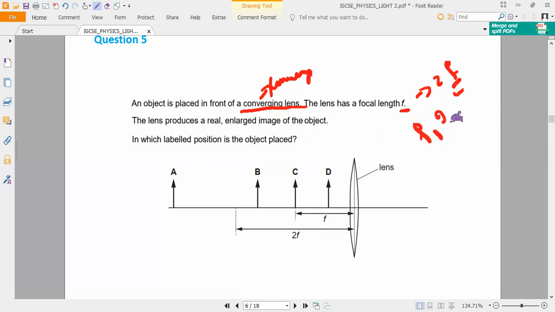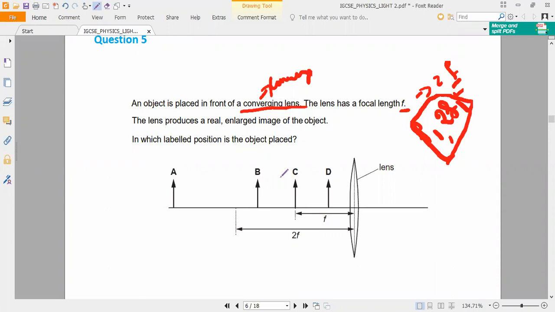Between F1 and 2F1. Correct? Between F1 and 2F1, if you place the object, then definitely it will form the image beyond 2F2, and a highly enlarged, magnified image. So now observe very carefully in the picture. Now, which is the correct object position they are asking? A, B, C, D. So what is that? B. B. B. That is why.